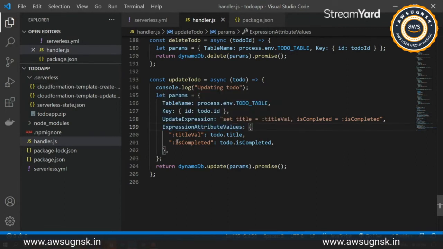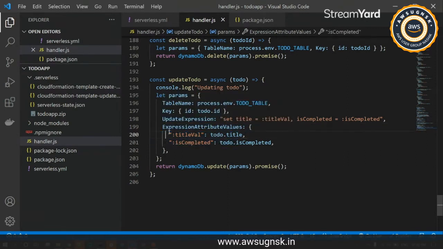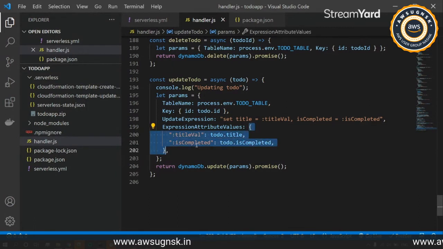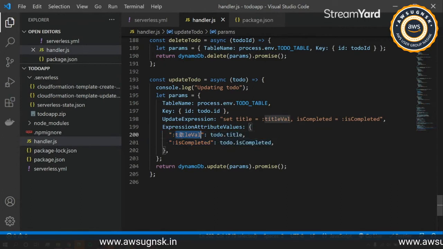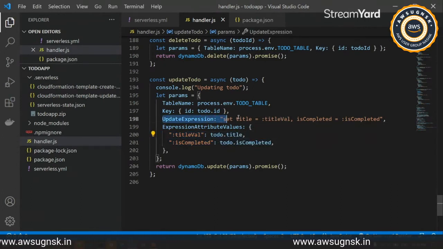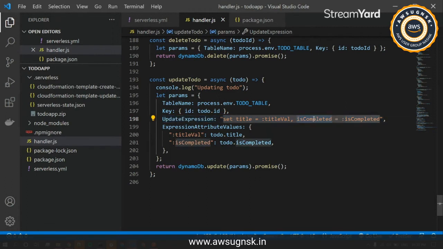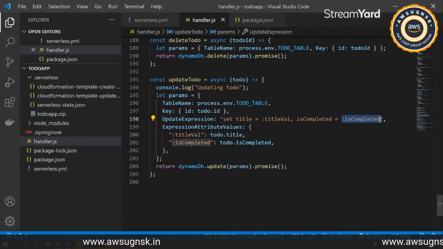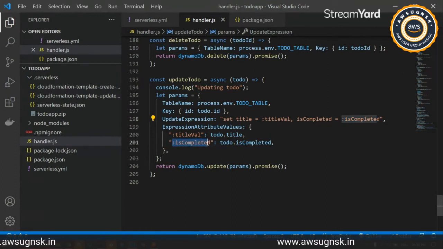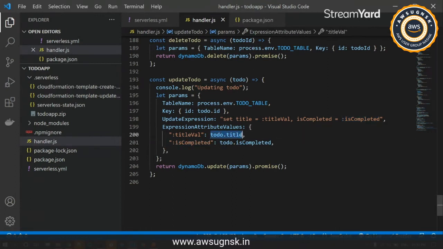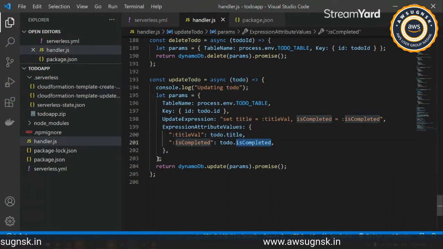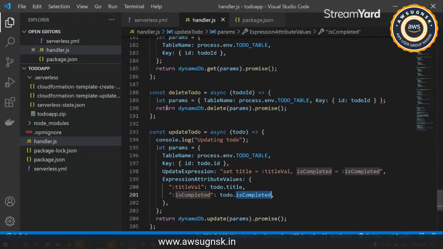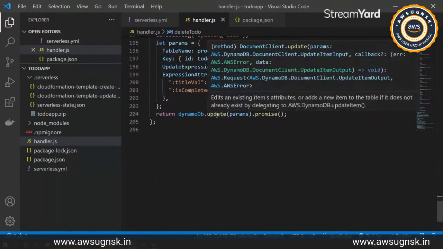As we have only one to do to update, we have just passed it as an object. You can even pass it as an array and do bulk updates as well. That will iterate over that array and update the particular values that we have set inside your update expression. We'll do the same thing for the completed one, adding the variable for this over here, and the same key will be used over here. For the actual values we are using the to do parameters that we have sent, that will be the title and is completed. And the return statement will remain the same.